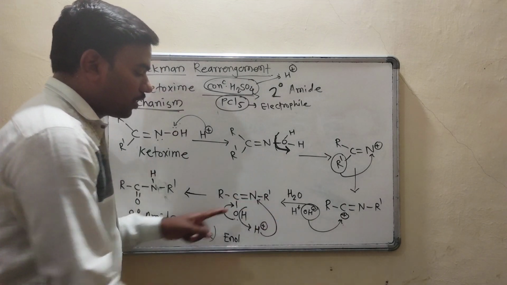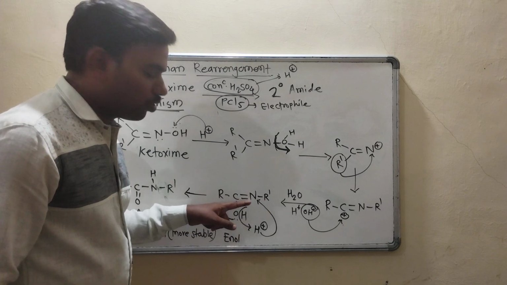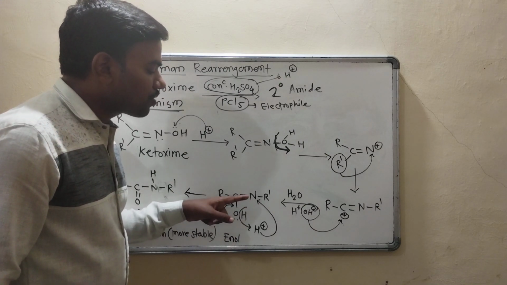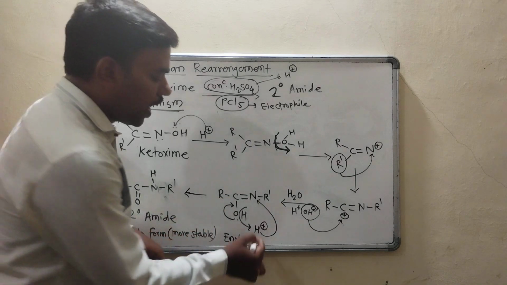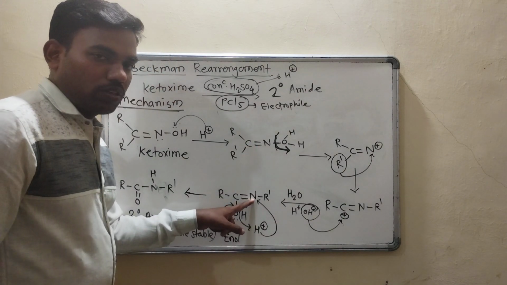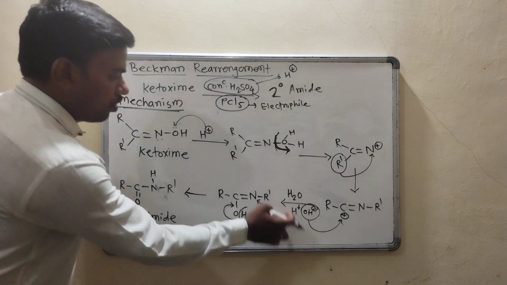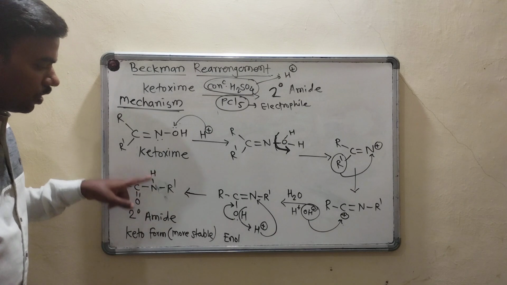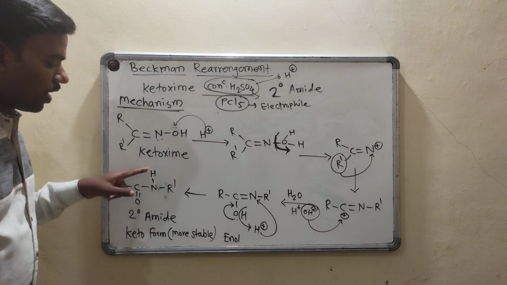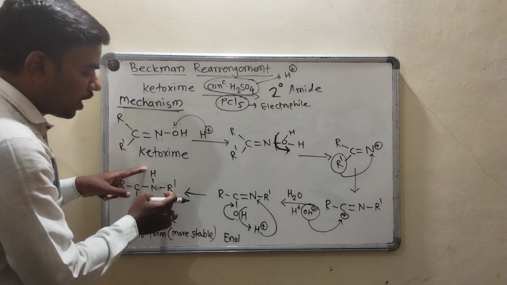ये नाइट्रोजन क्या करता है? एक डबल बॉन्ड ब्रेक करता है. So here formation of single bond takes place and this hydrogen goes over this nitrogen. So further you can see this hydrogen goes over this nitrogen. I have written here nitrogen NH.